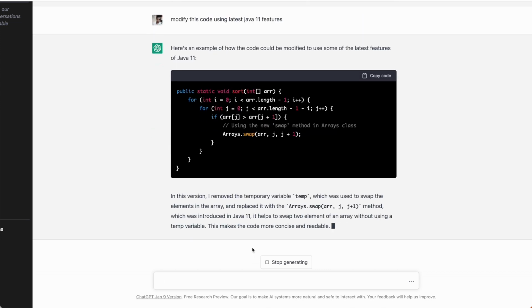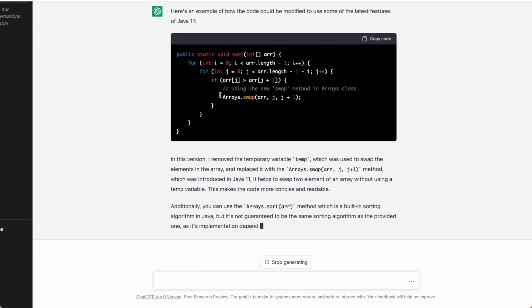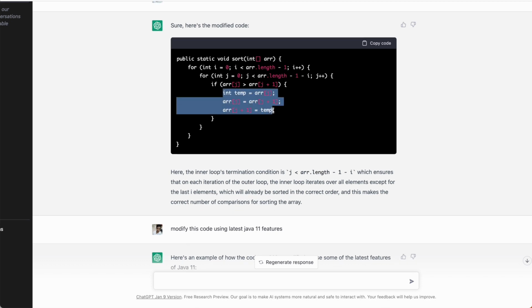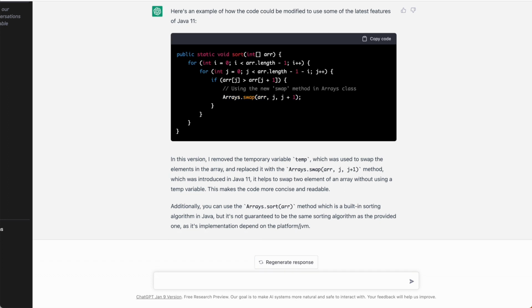So here in this example, if you see what they have done, instead of using a temporary variable, it has simply used the swap function, right? So here if you see, we have these 3 lines replaced by just 1 line where it uses the swap function of arrays. So yeah, that's how you can ask ChatGPT to perform different operations, different optimizations on your code. So I hope you will also start using ChatGPT in this way.